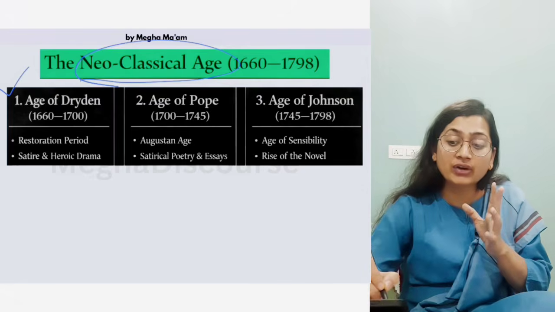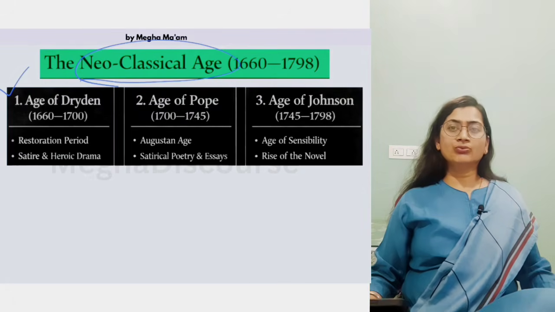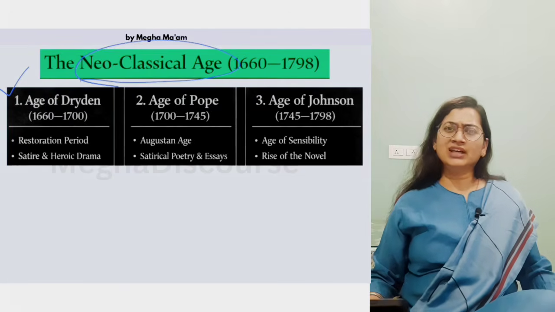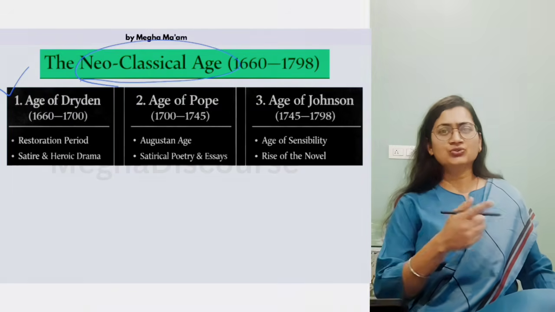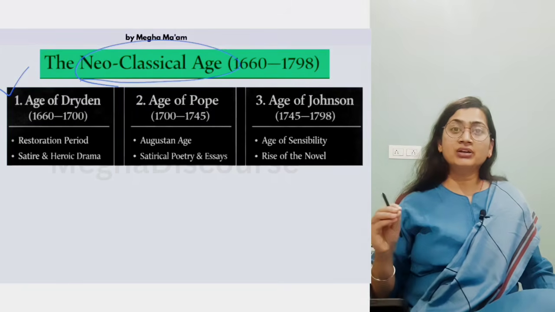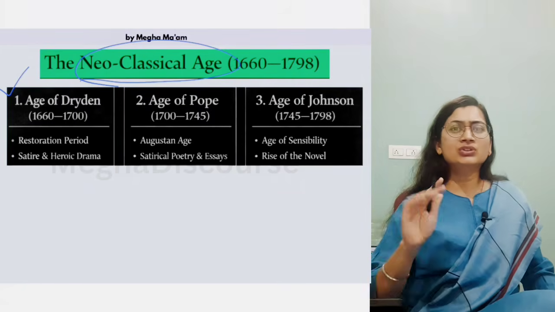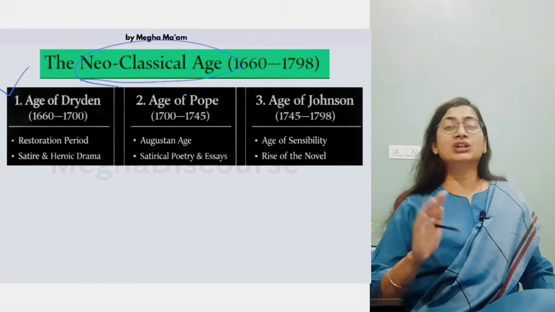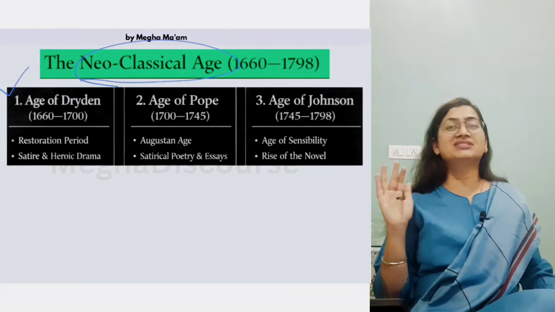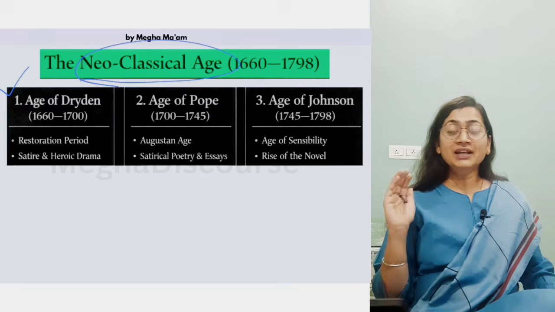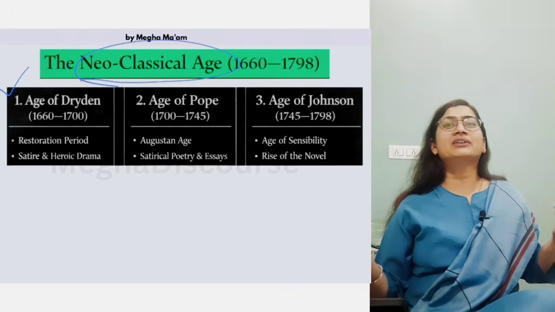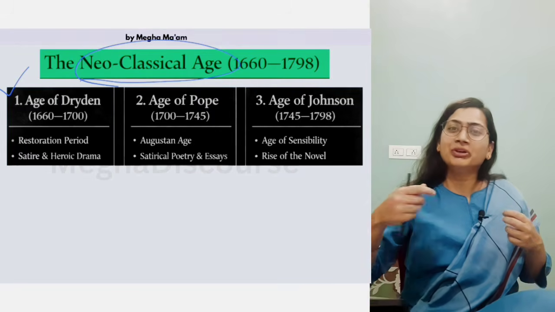Like first we have the age of Dryden. Dryden wrote on French influence, he wrote on classical and modern. Like in Defense of Poetry, he says which one is better, the French one or the modern one, the ancient one or the classic one. So Dryden is raising questions. He is using satire and humor, like in Absalom and Achitophel. He is mocking the king and his illegitimate son, David. Then he wrote Mac Flecknoe on the poor writers, on the writers who are spoon-fed by the king.